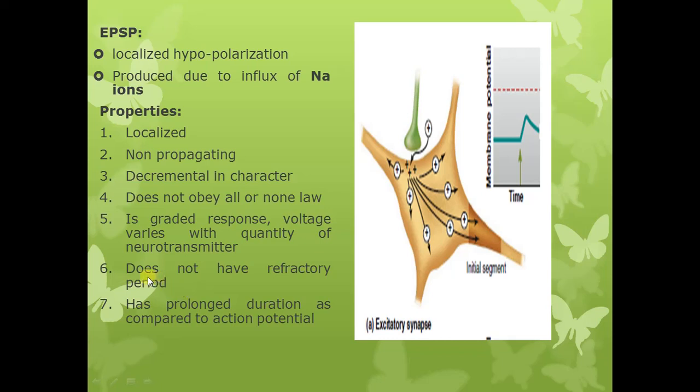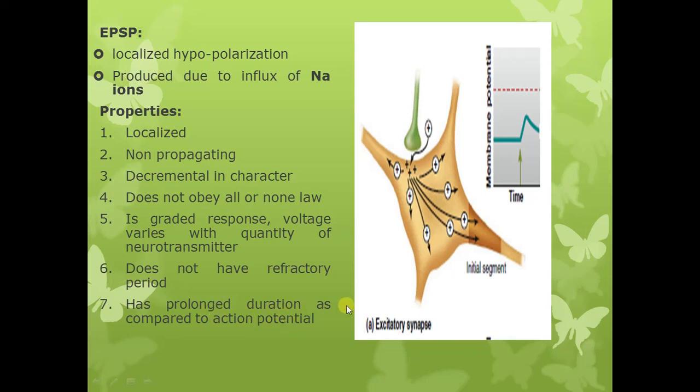So here just remember that EPSP does not have refractory period, and the duration of the excitatory postsynaptic potential is prolonged as compared to the duration of action potential. Duration of action potential is less, and an EPSP, which is a localized graded response, has a more prolonged duration.